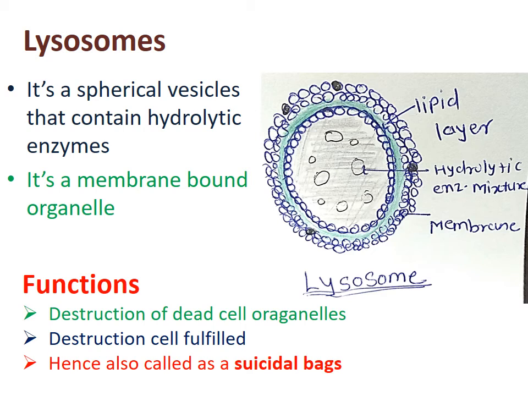Sometimes, when the cell is not performing its function, it becomes unnecessary. At that time the lysosome engulfs the whole cell. That process is known as autolysis. Hence the lysosome is called a suicidal bag, because it engulfs the unnecessary organelles inside the cell and destroys the whole cell also, with the help of autolysis.